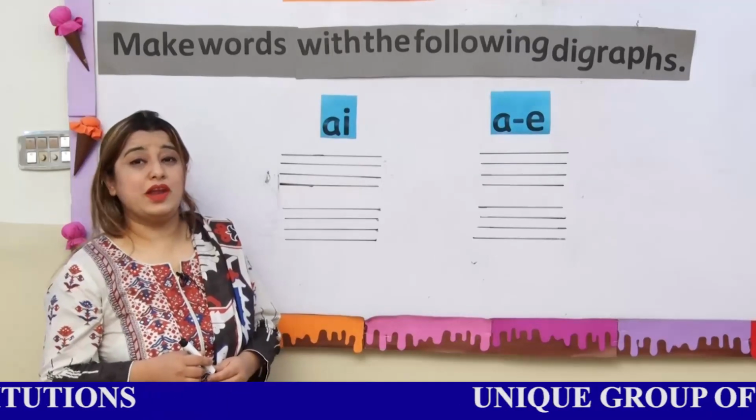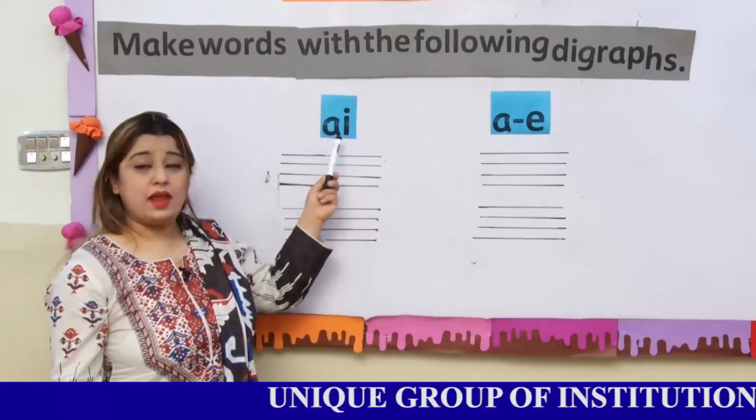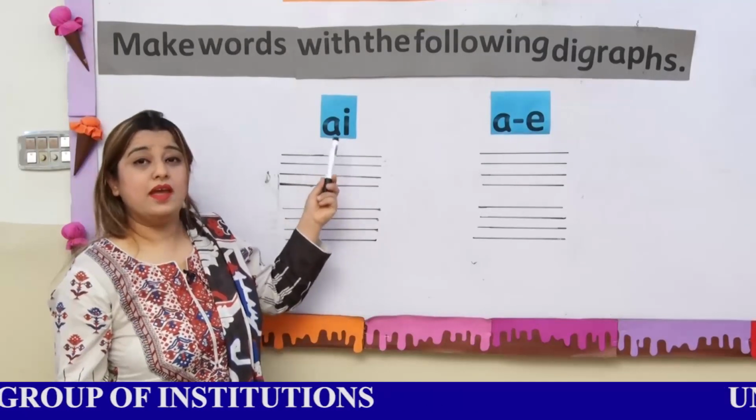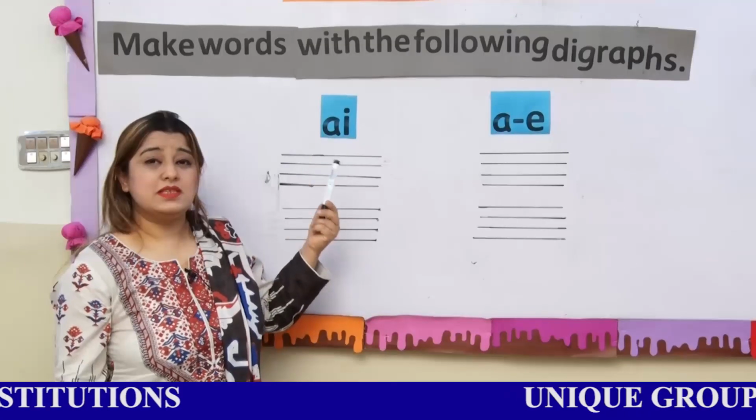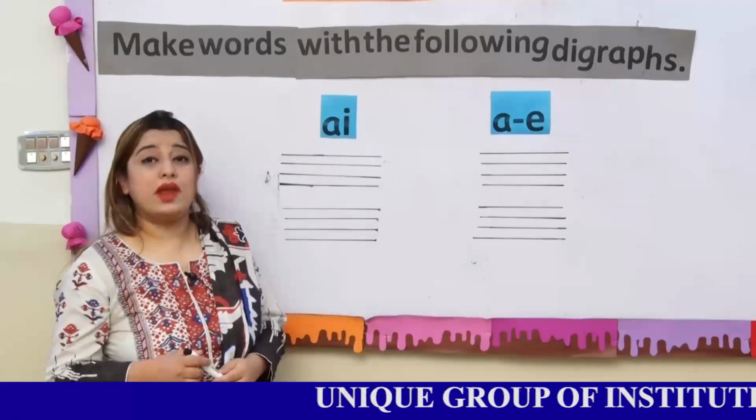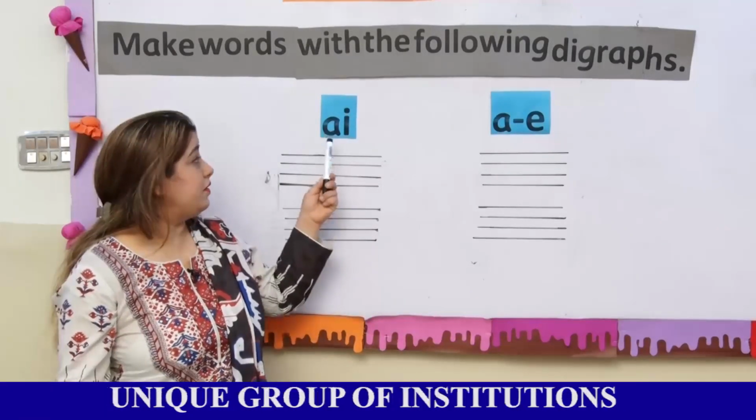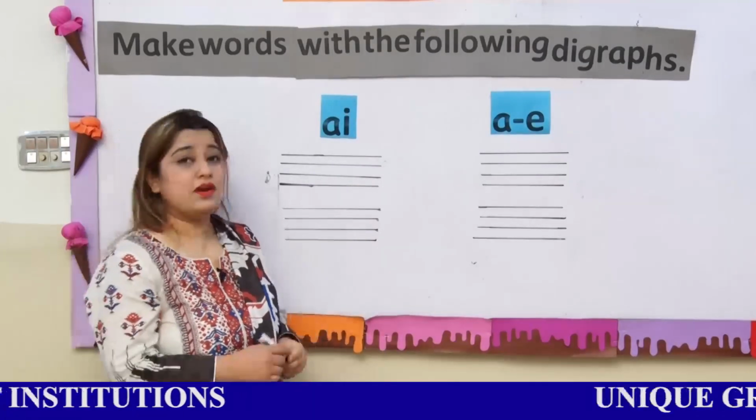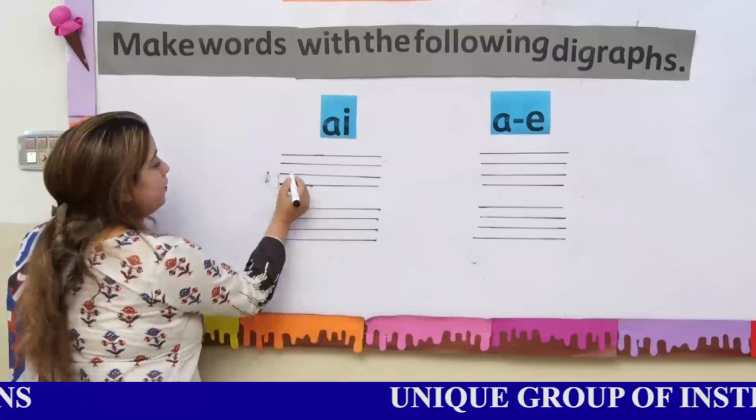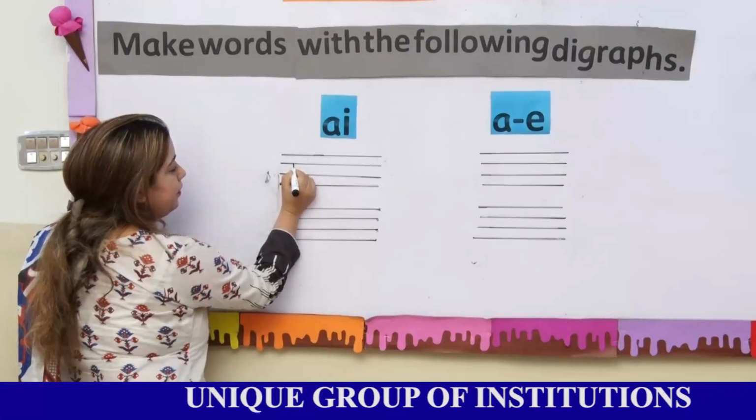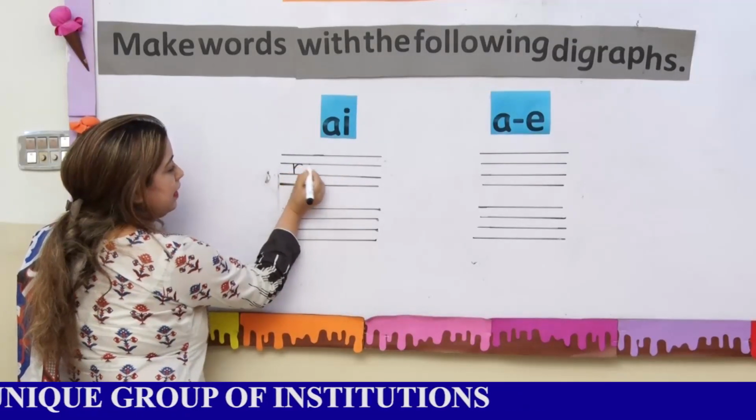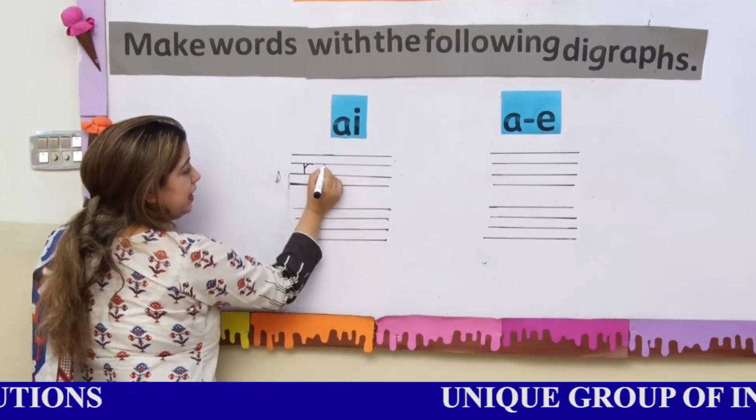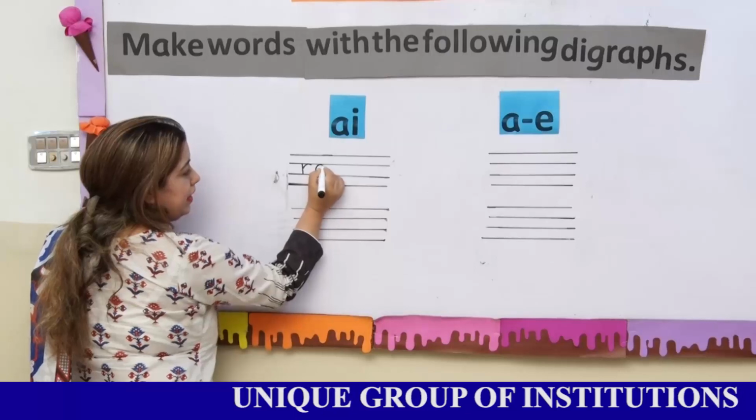What are the spellings of rain? R, A. When A and I combine, it gives the sound of A. R, A, N, rain. Similarly, you can write train. T, R, A, N, train. Now let's start writing. R. What is the sound of R? R. And which digraph is this? A. When A and I combine, it gives the sound of A.